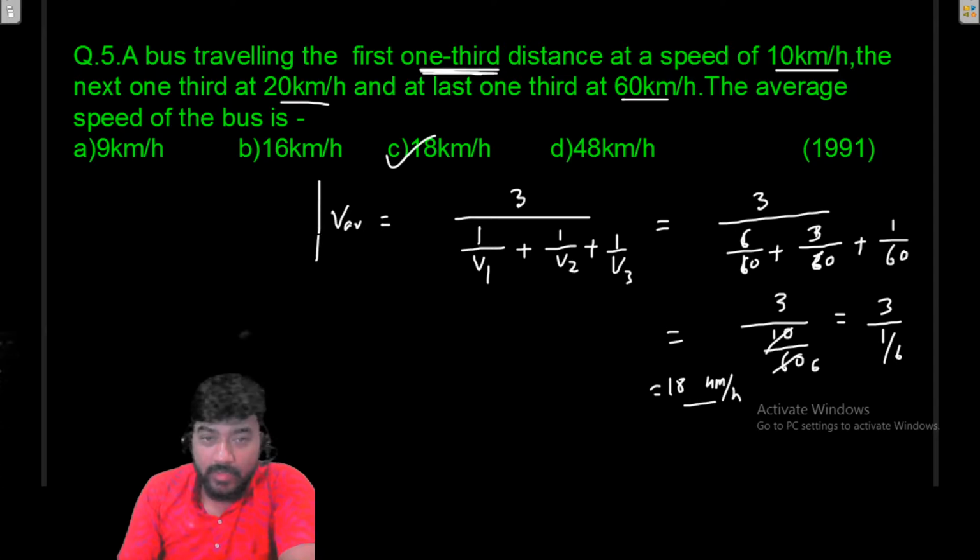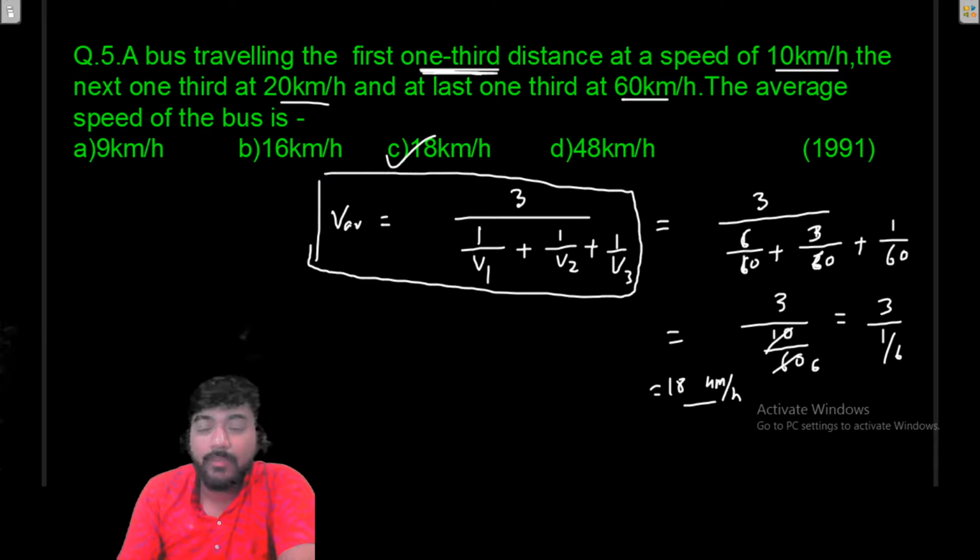So you have to remember this formula. If there are 3 parts of the total path, and the path is divided in terms of distance, then V average will be 3 divided by 1 by V1 plus 1 by V2 plus 1 by V3, and for 2 equal parts it will be 2 divided by 1 by V1 plus 1 by V2.